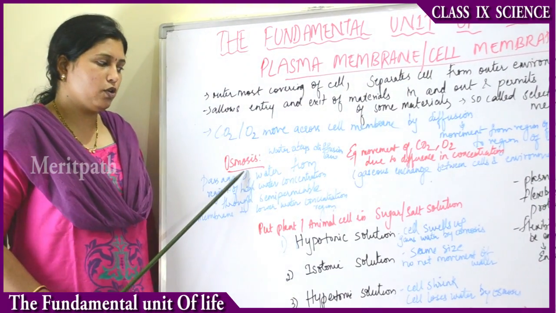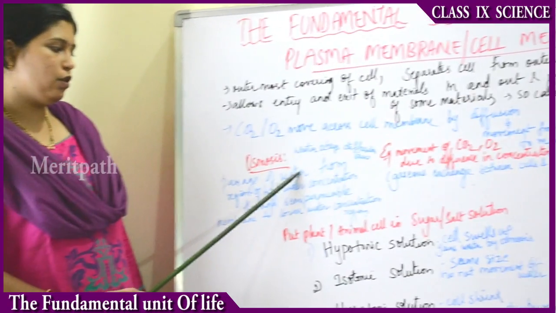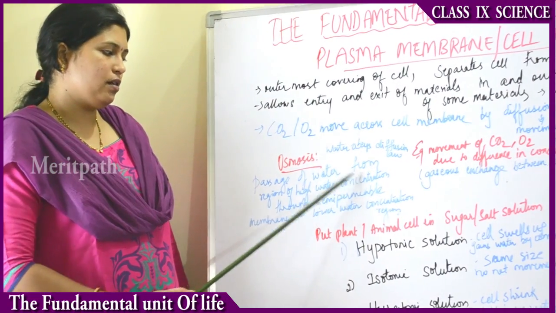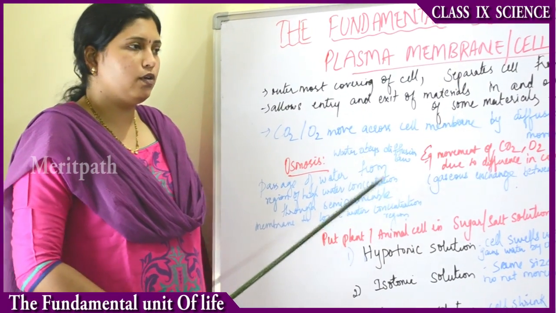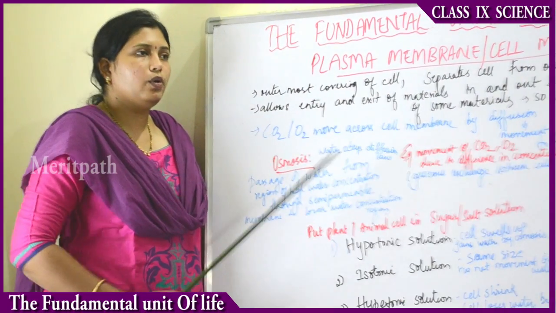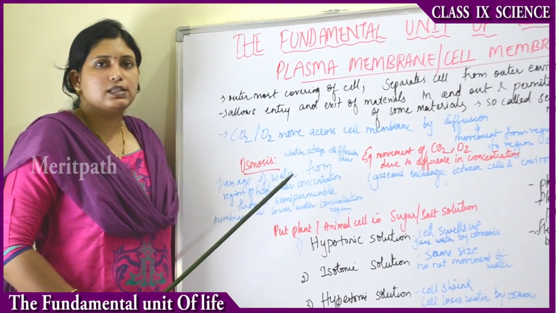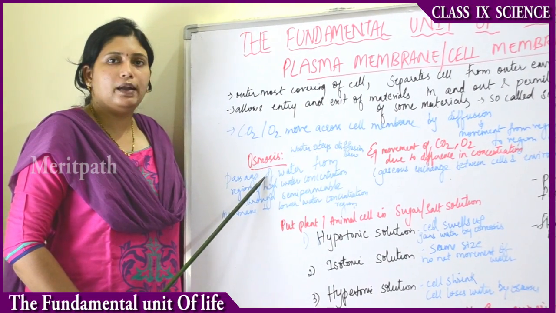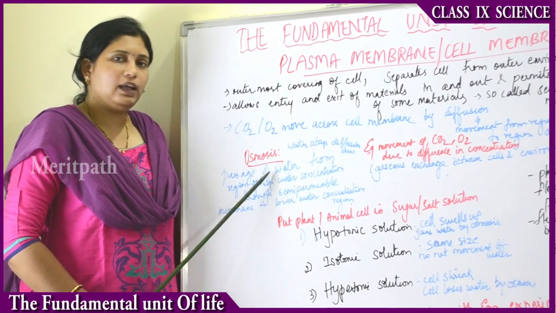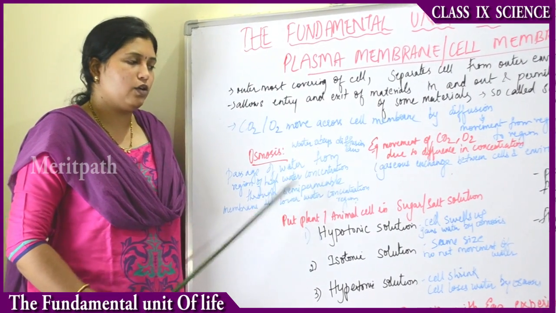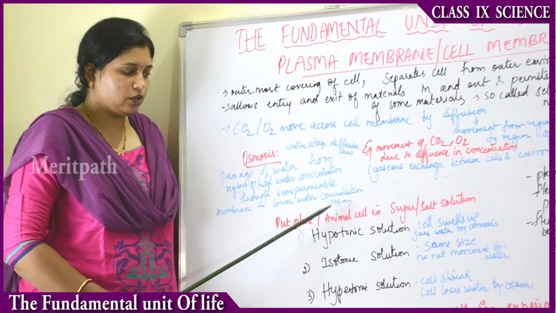So what is osmosis? Osmosis is the passage of water from the region of high concentration through a semi-permeable membrane to a region of lower concentration. So the only difference between diffusion and osmosis is that the movement occurs through a selectively permeable membrane and occurs only in water, from the region of high concentration to the region of low concentration.